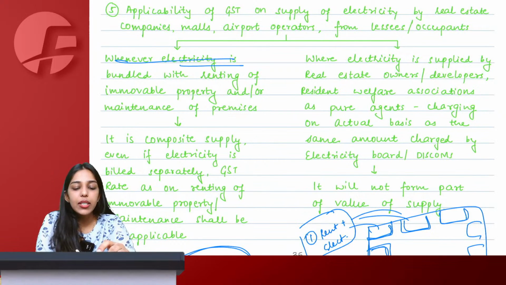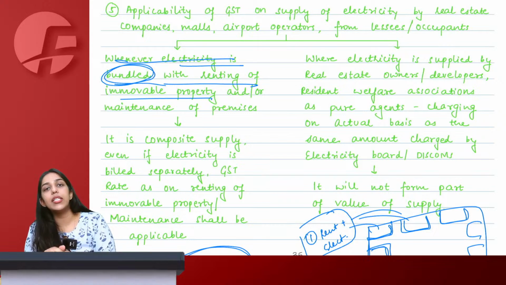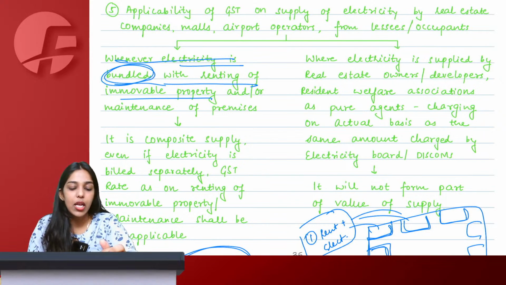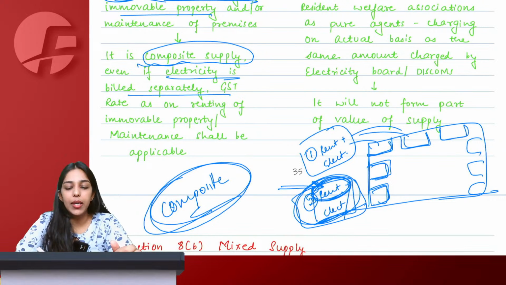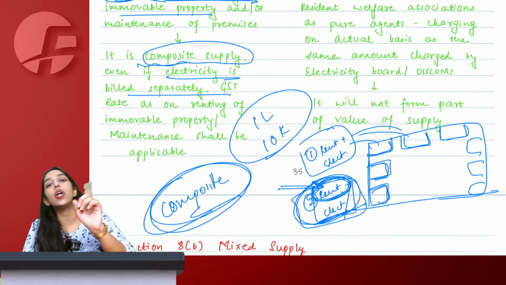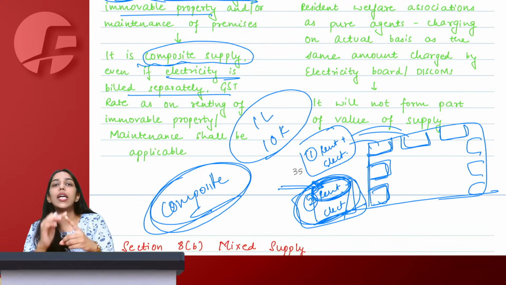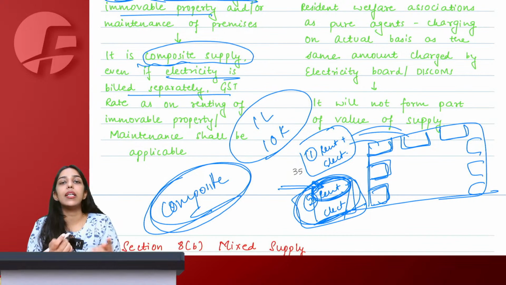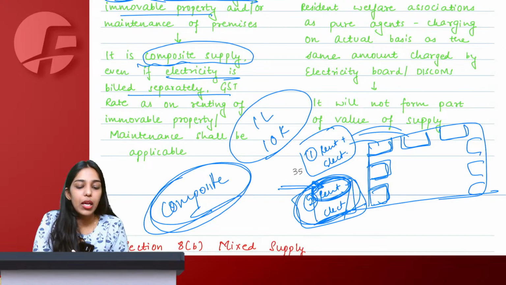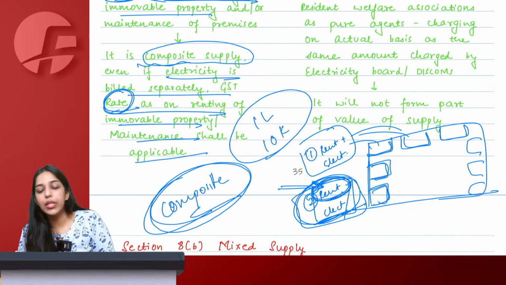So whenever electricity is bundled with renting of immovable property and maintenance services, it becomes a composite supply. Then even if you bill it separately, say 1 lakh rent plus 10,000 electricity every month, if this is not on actual basis, it is actually 1 lakh 10,000 that you are charging for electricity, rent, maintenance, everything. Then this entire thing will be taxable at the rate applicable to renting of immovable property only.